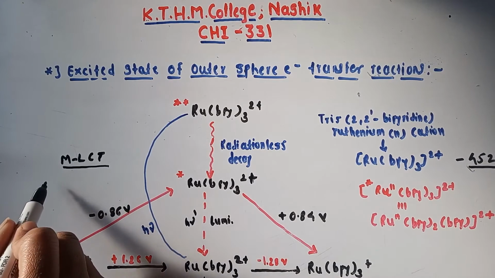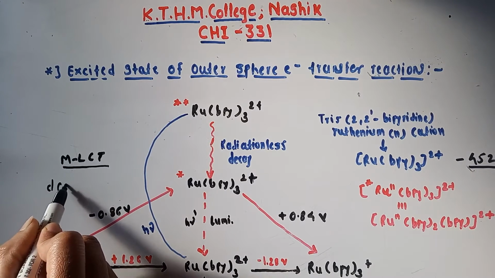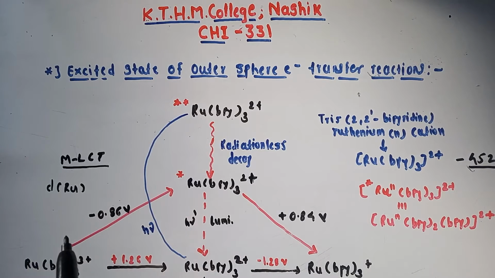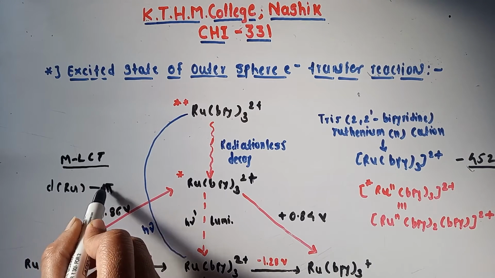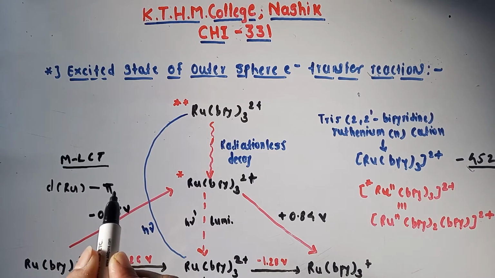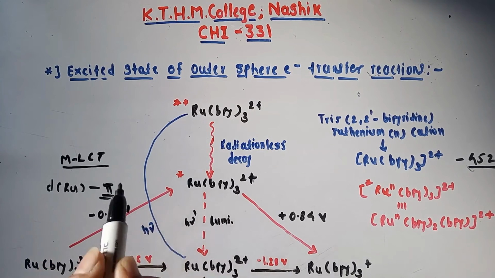In such cases the d electron of ruthenium is promoted to the pi antibonding orbital of one of the bipyridine ligands.